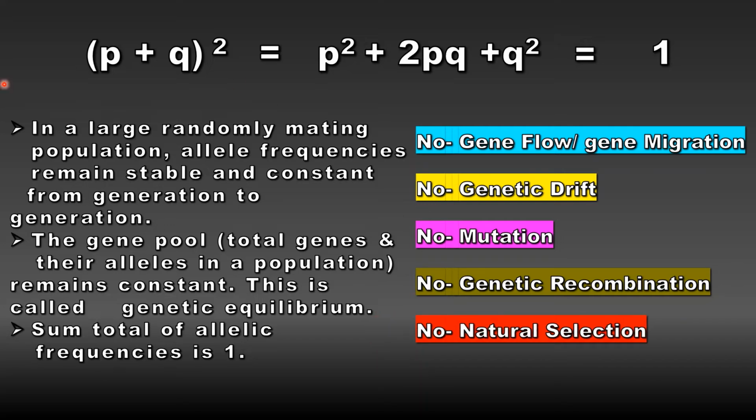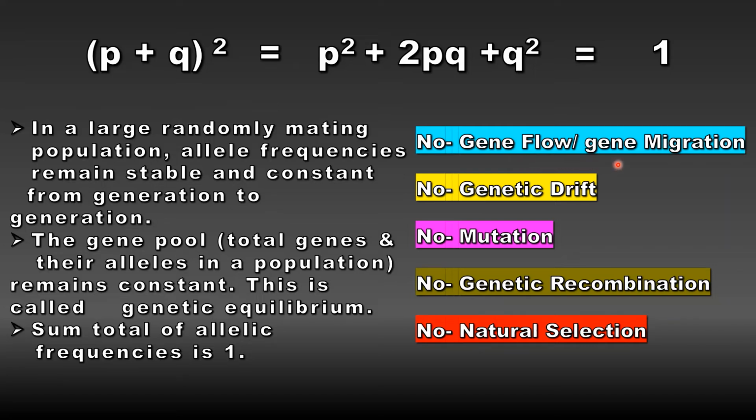Students, we know that it is very difficult to keep this condition ideal, and for example, there will be a flow of genes from one population to another population due to emigration or immigration. Emigration will lead to loss of genes, whereas immigration will lead to gain of genes.